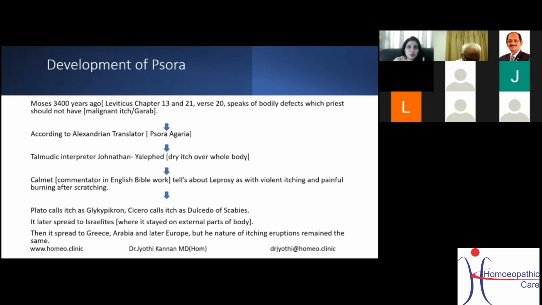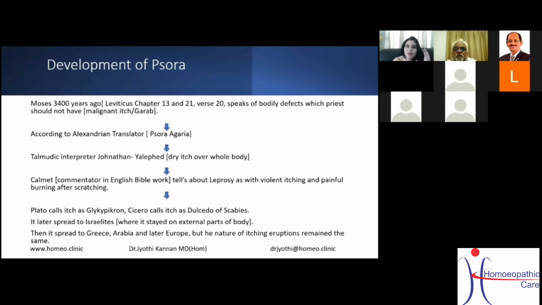Now, there are two slides in this part about the development of psora. Theory of latency, you can write about psora and you can show about development of psora, but this part is not directly linked. But the development of psora comes as an important question in exam, so this can help you write that too. If you want more details about development of psora, as I told about the website, please log on to homeo.clinic and you can find more details there. But let me explain about the development of psora. How did it occur or how did it start?